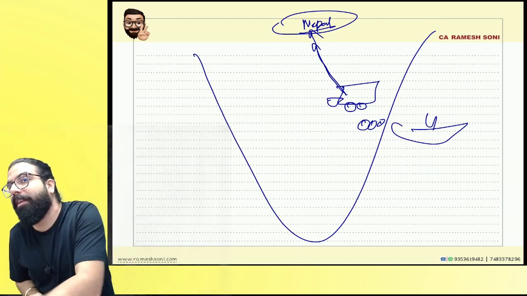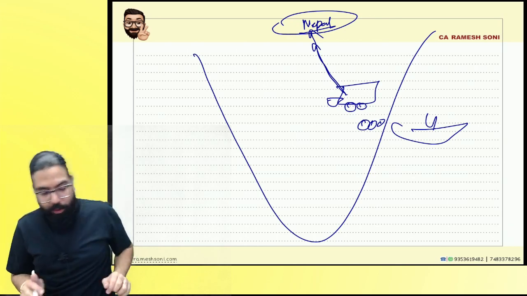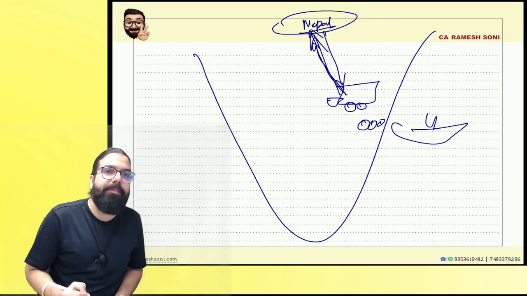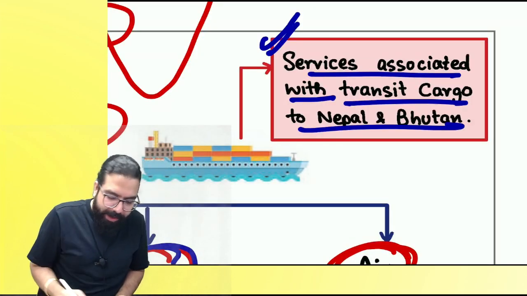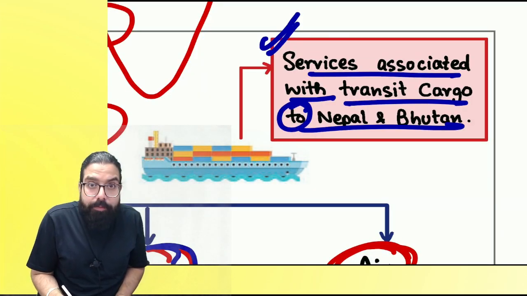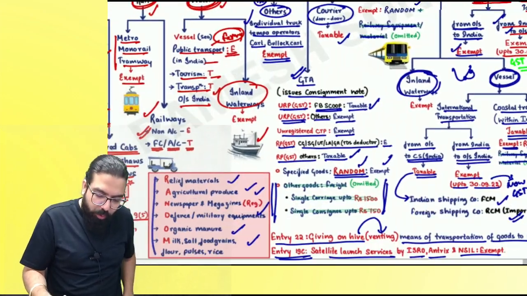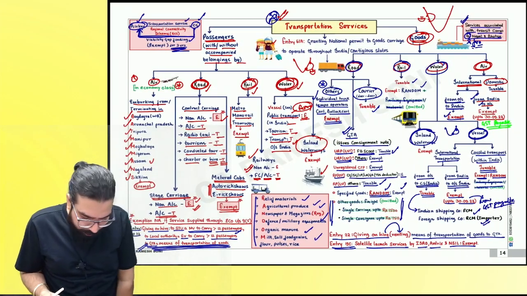If it is a service in relation to what, everyone? Transit cargo. Are we clear, everyone? So going with the goods and coming back of empty container will also be exempted, to and fro. Can I go ahead, everyone? The next one over here, which is the other one left out?